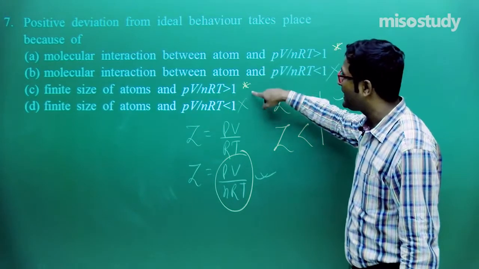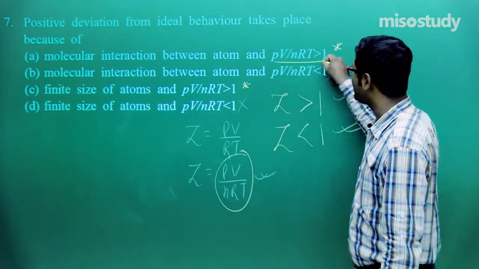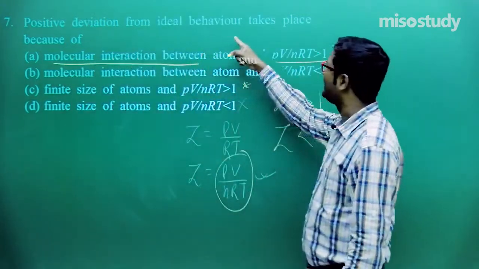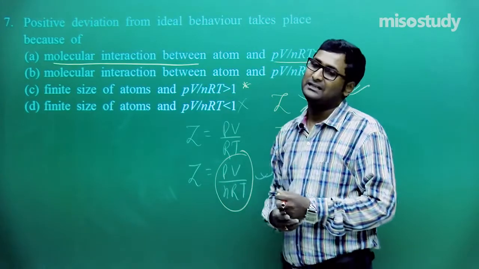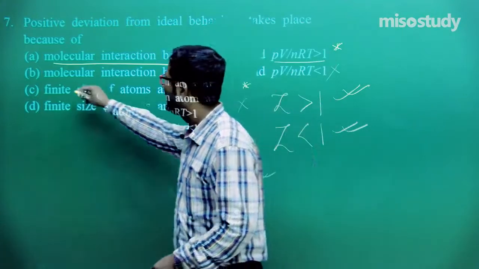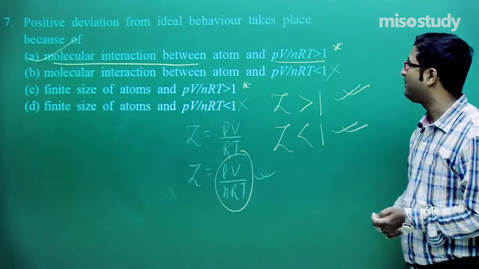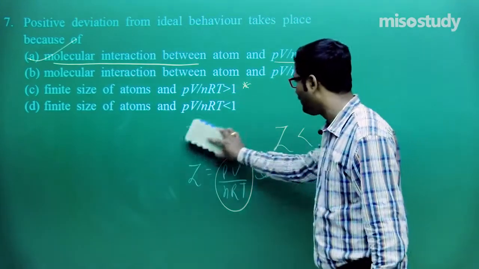So when we compare B with A and C, what will happen? This option is correct, and here is the molecular interaction, because in ideal versus real gas behavior, the main thing, first of all, is molecular interaction. So the case is A, molecular interaction between atoms and PV upon nRT greater than 1. So remove all the other things.